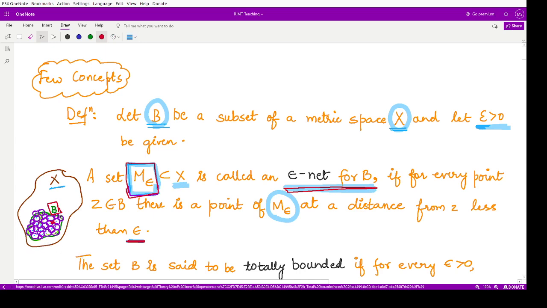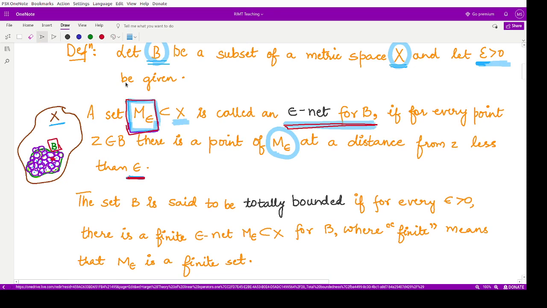Now when do we call this set B to be totally bounded? That is our next question. The set B is said to be totally bounded if for every epsilon greater than 0 we have a finite epsilon net. Finite epsilon net means the number of elements present in this set M epsilon has to be finite.